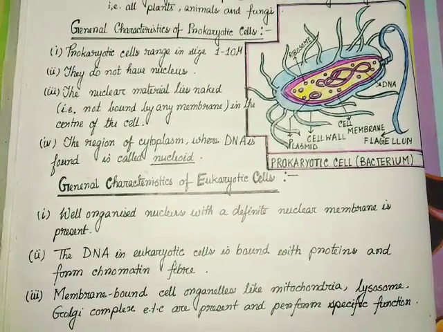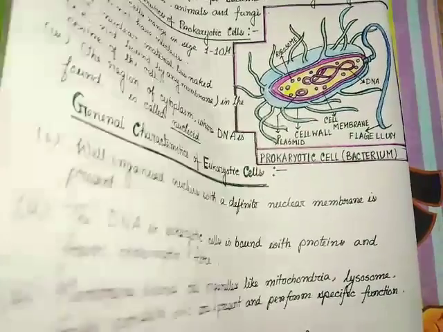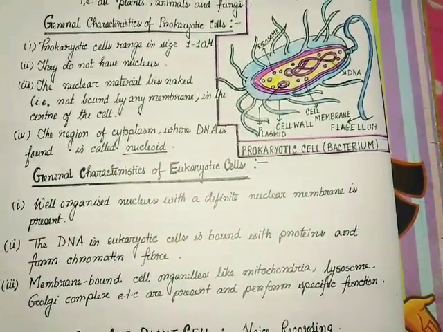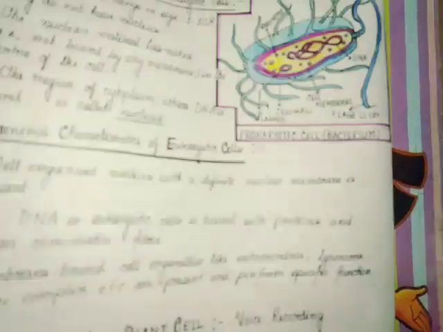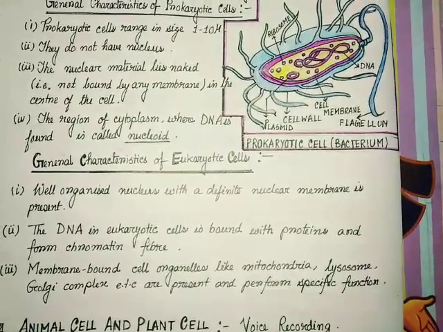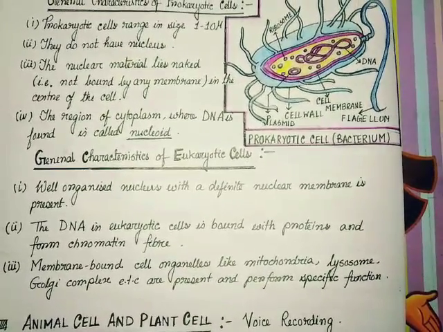In eukaryotic cells, the cell wall is present in plant cells and fungi. In plants, it is made up of cellulose and of chitin in fungi.